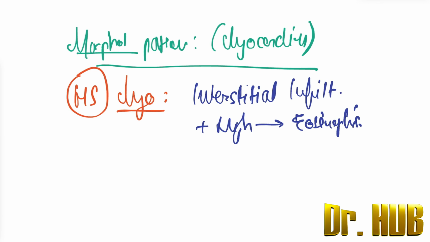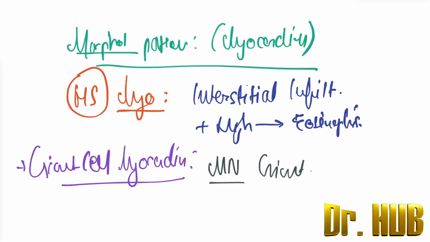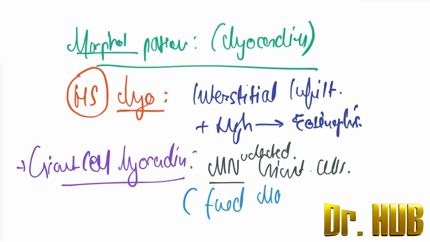Next there is another morphological pattern, which includes giant cell myocarditis. In giant cell myocarditis, there are multinucleated giant cells, which are fused macrophages.